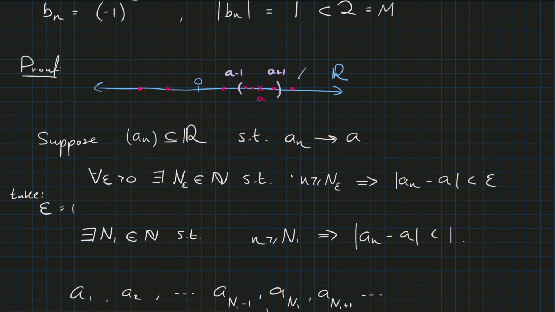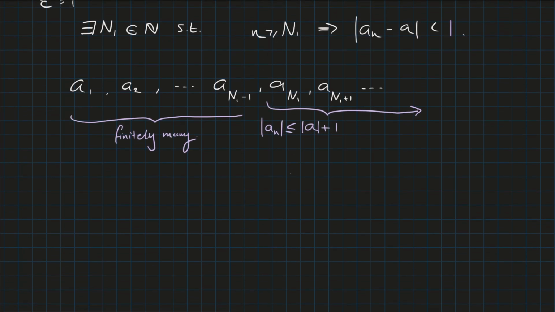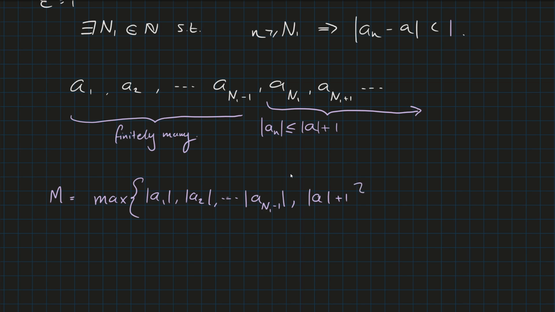So this is not an upper bound for the entire sequence, but if we think about what's the largest out of all these, let M equal the max of the absolute value of a_1, the absolute value of a_2, ..., the absolute value of a_(N_1 - 1), and the absolute value of a plus 1.